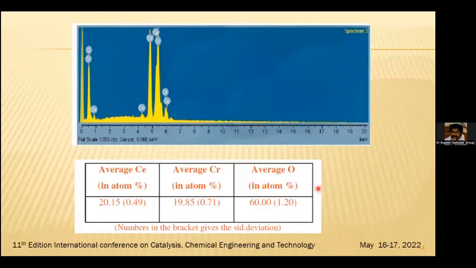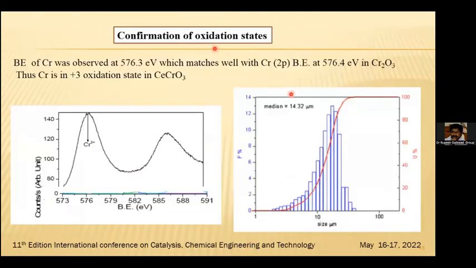For confirmation of the oxidation state, the chromium binding energy was observed at 576.3 electron volts, which matches the chromium 2p binding energy of 576.4 electron volts in chromium oxide. So it is confirmed that chromium is in the +3 oxidation state in the cerium chromium oxide.